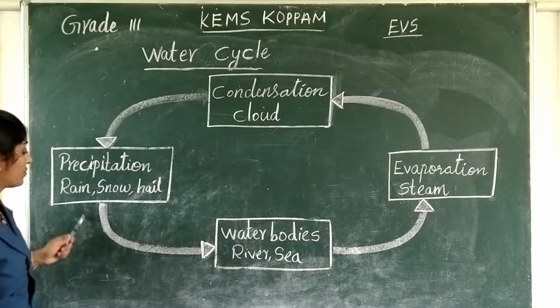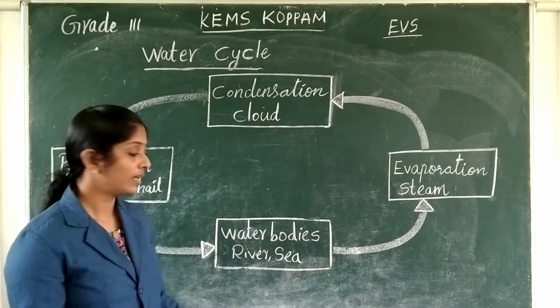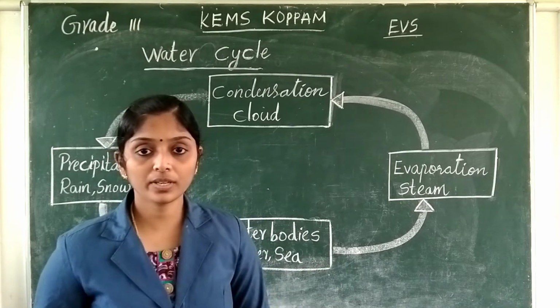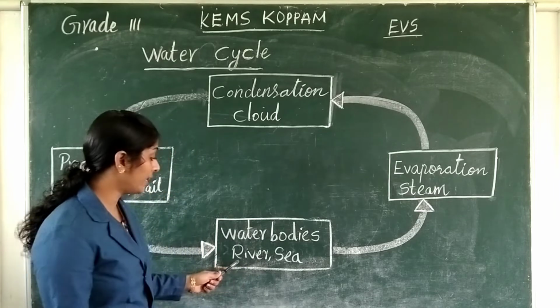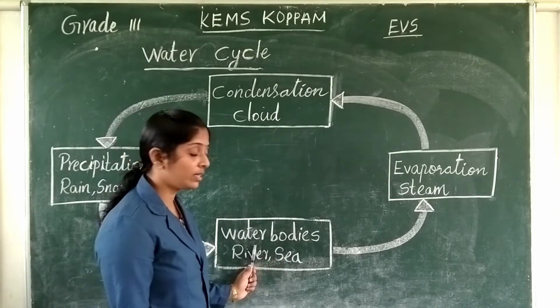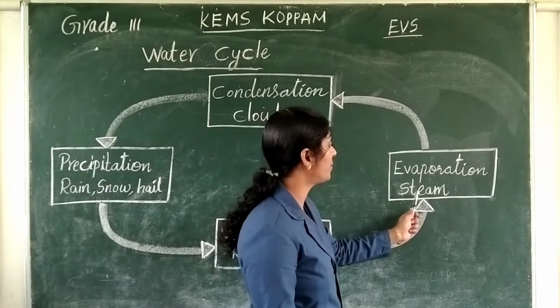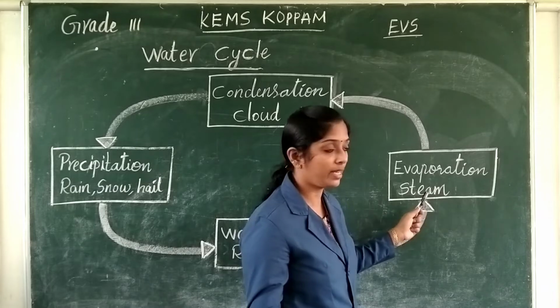And this will again collect in the water bodies like rivers, sea, ocean, like that. Okay, so what we discussed? Yes, due to the heat of the sun, the water in the water bodies changes its liquid form into gaseous form, water vapor or steam.